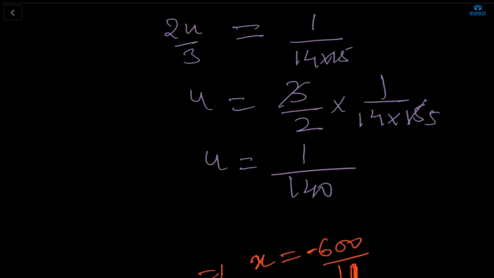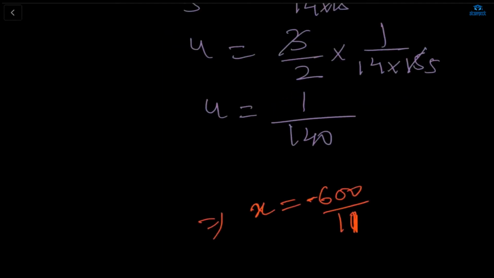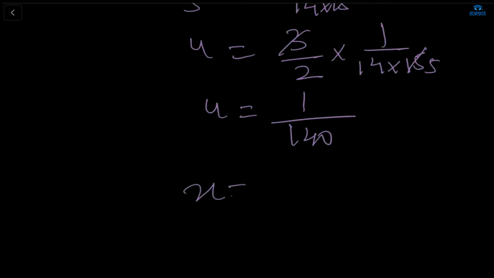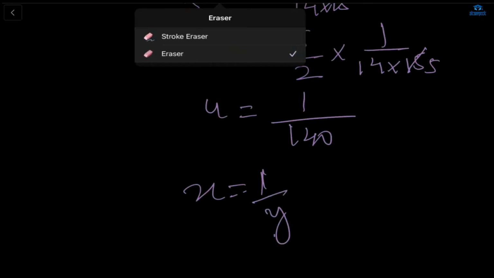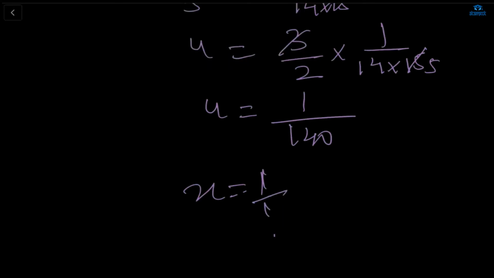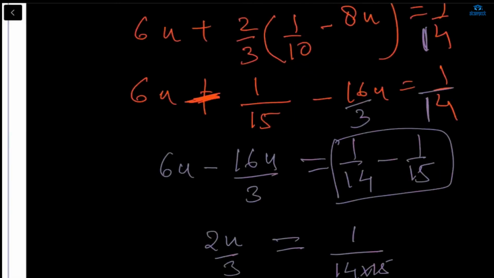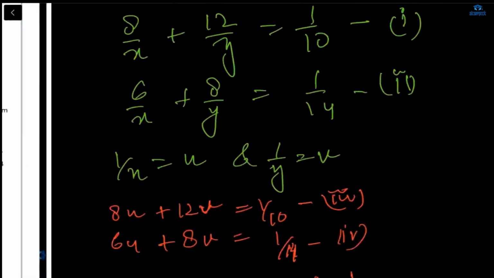Okay. And y will be, see, a little mistake can take you far. So since x is equal to 1 upon u, Sophia, is it clear? Because there were some mistakes also. So x value will be 1 upon 140 days. Okay. Sophia, is it clear to you how we did? Yes, ma'am, it's correct.